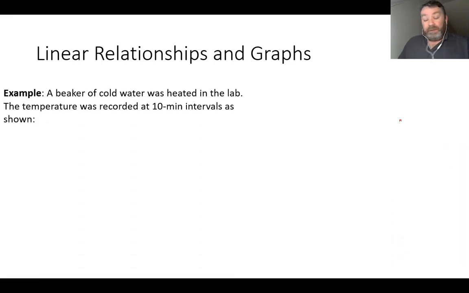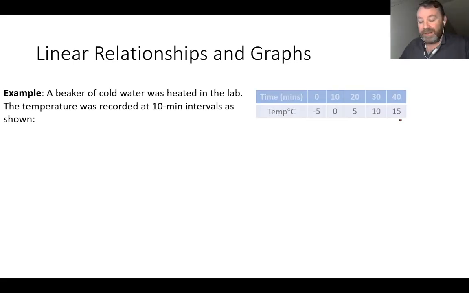Now, let's take an example. A beaker of cold water was heated in the lab. The temperature was recorded at 10-minute intervals as shown. Now, who's the independent variable? Who's the dependent variable? Time is the independent variable, because as I allow time to go on in steps of 10 minutes, there's a response, there's a change in temperature.